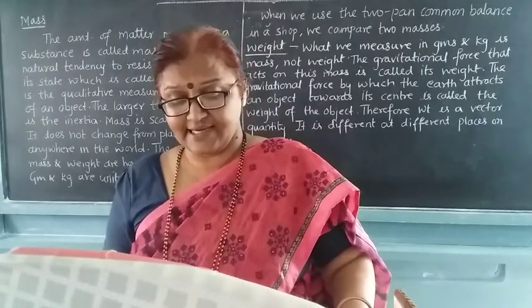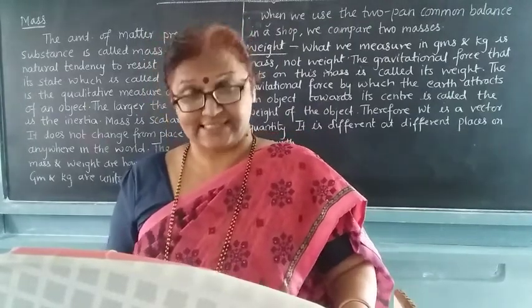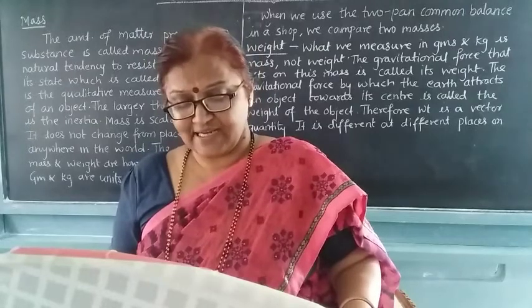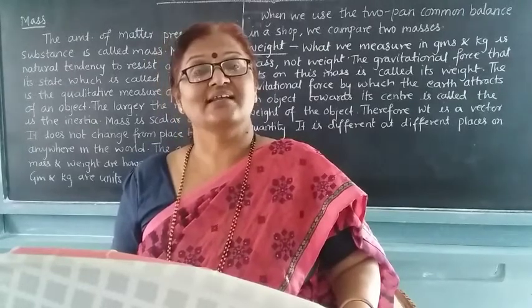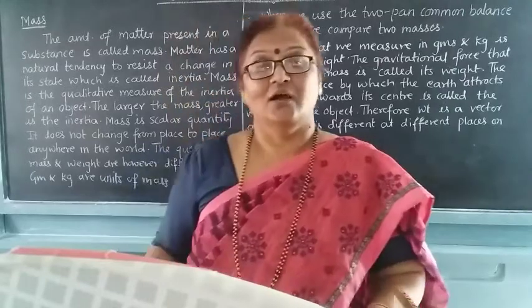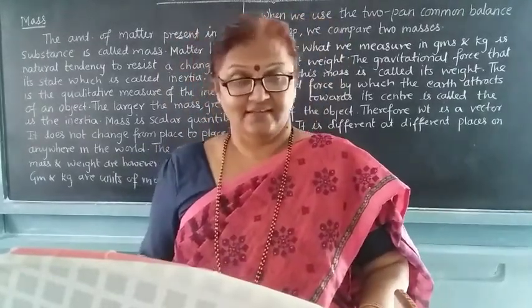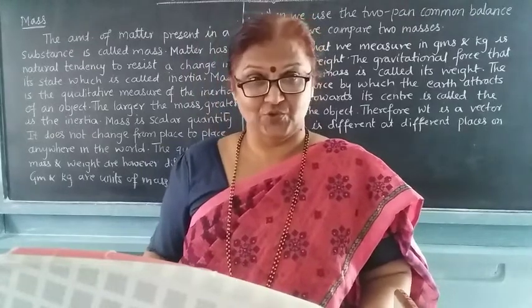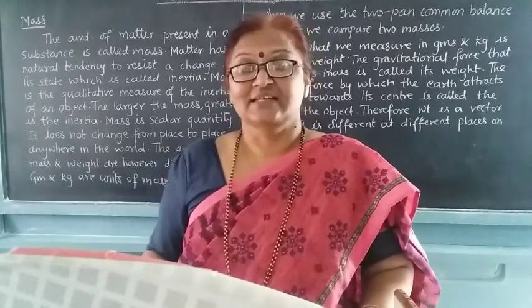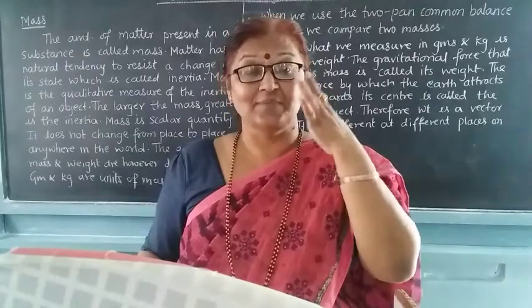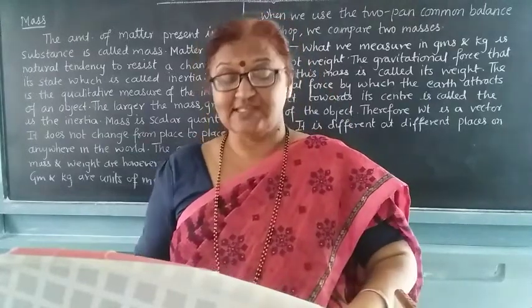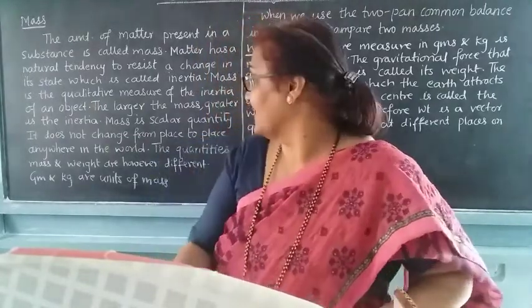A quantity that can be completely expressed by its magnitude alone is called a scalar quantity. Suppose a particular quantity is expressed in its magnitude. That means it is the same at any places.